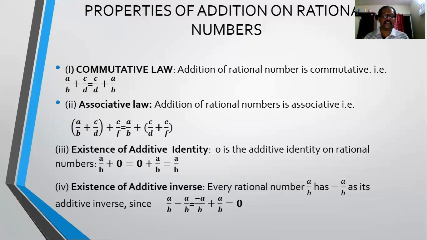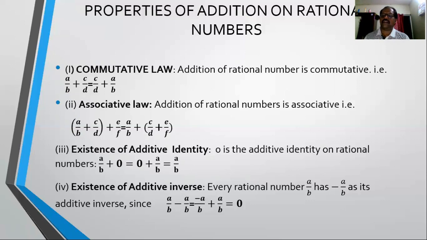The next one is the existence of additive inverse. So what is the additive inverse here? The additive inverse will be that rational number which, when added to the given rational number, gives a sum equal to 0. Then we can say that it is the additive inverse of the given rational number.